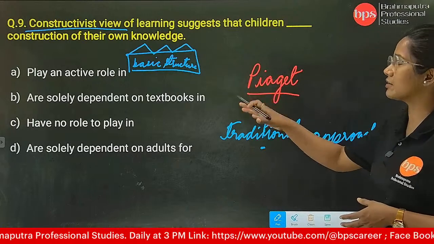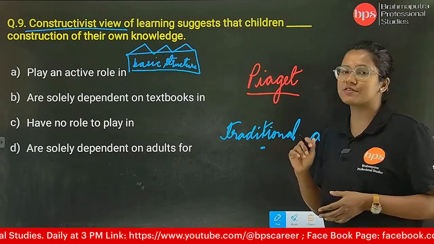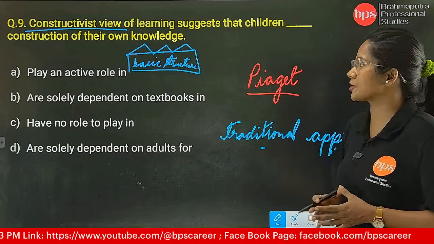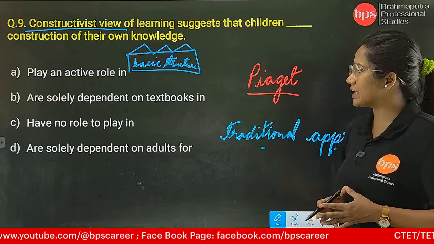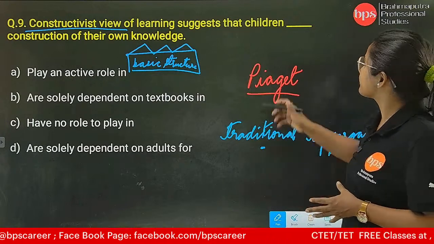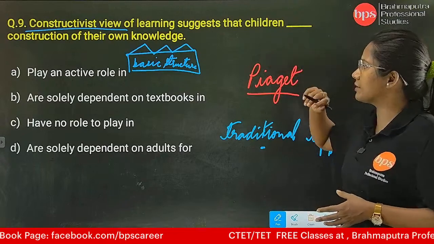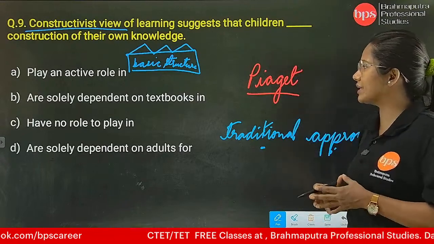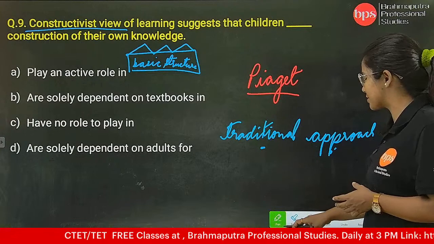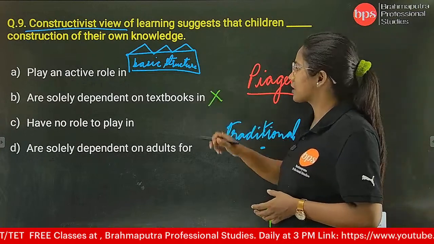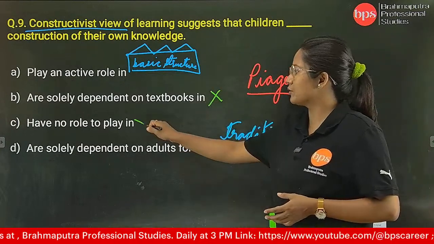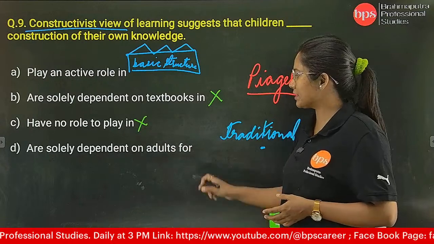Oh yes, the options. So in constructivist, what is it? Let's read the options. Play an active role in, are solely, the children play an active role, are solely dependent on textbooks? No. Have no role to play in? No. Are solely dependent on adults?